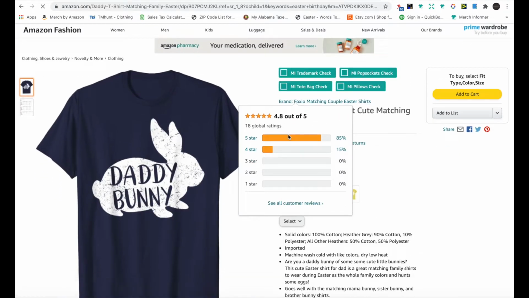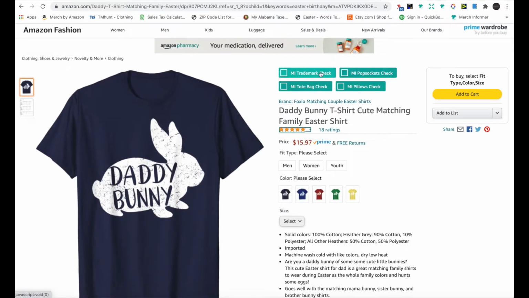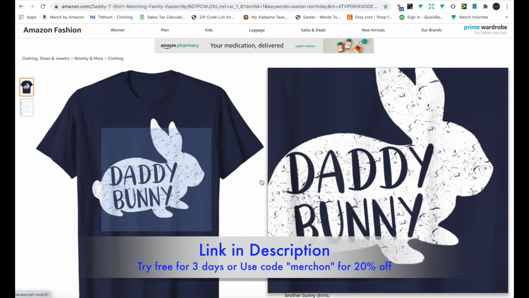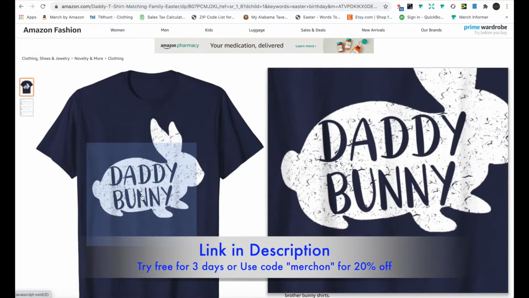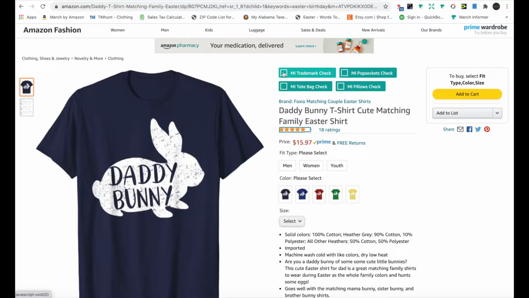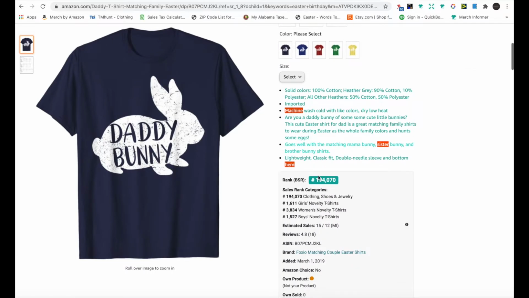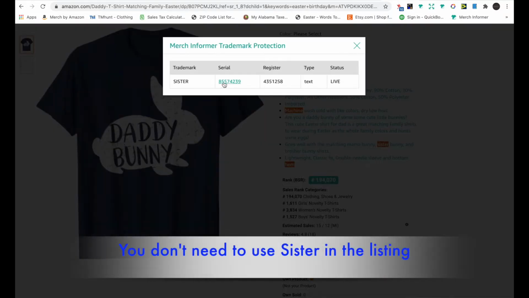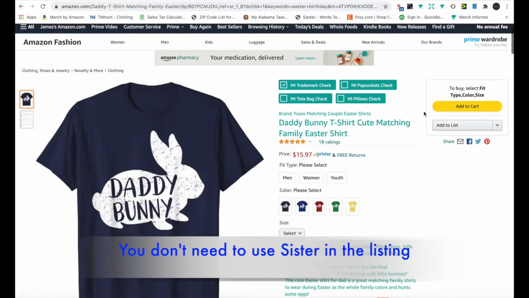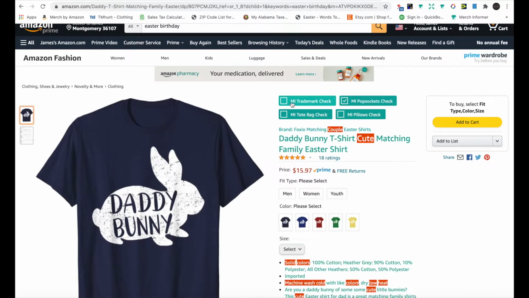So I use Merchant Former, and they have a plugin. The last thing you want to do is try to do a design and then a phrase is trademarked. So if you hit this trademark check, you can see that it has "sister," but sister is a common word. If it's usually common, I'm fine with using it. So you can check them for each, like different products or whatnot.